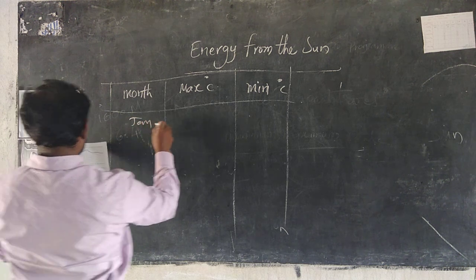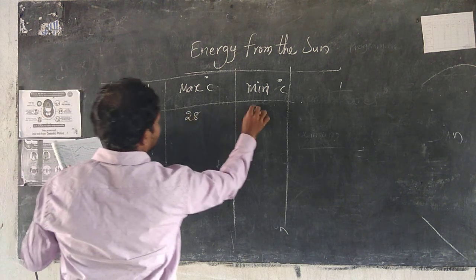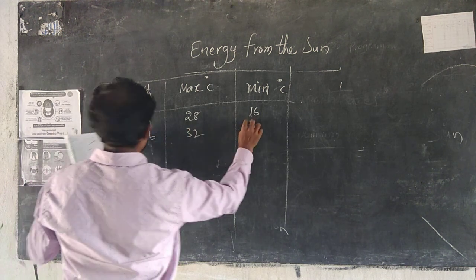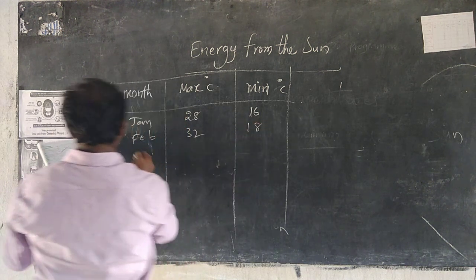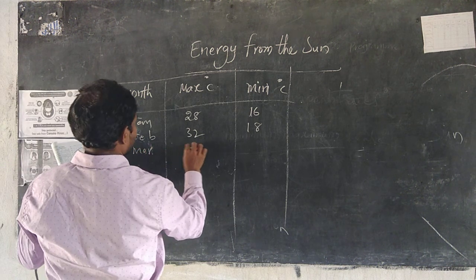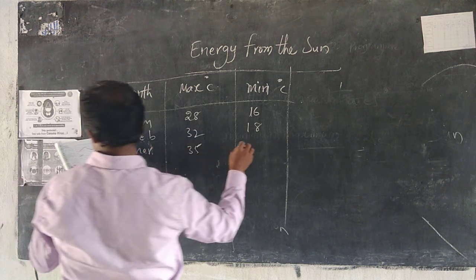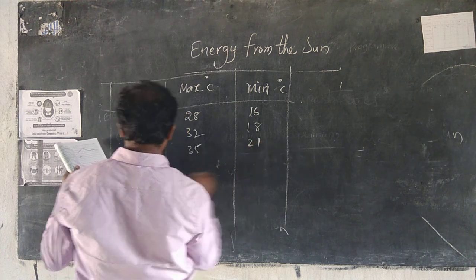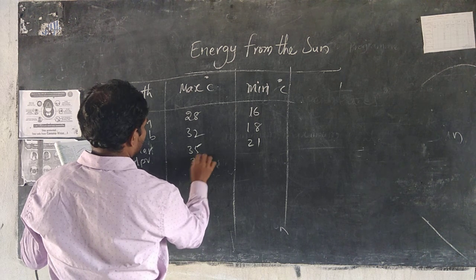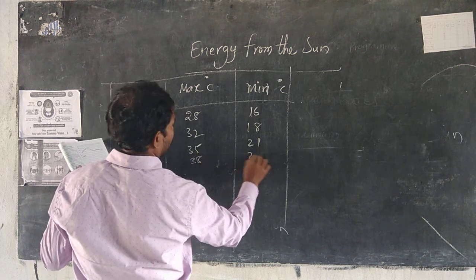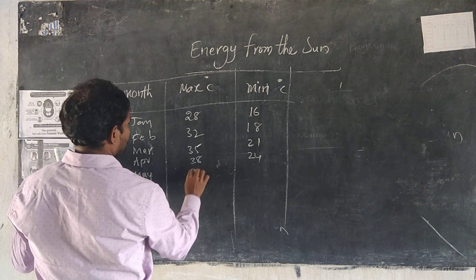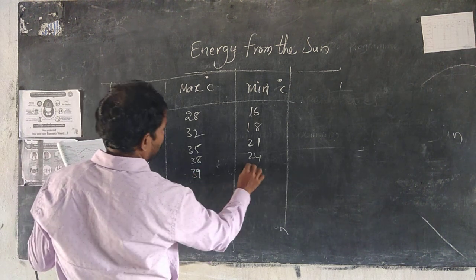January 28, 16. February 32 and 18. March 35, 21. April 38, 24. May 39, 26.